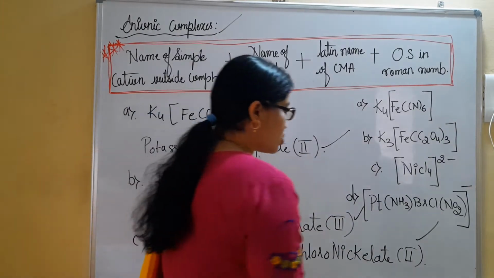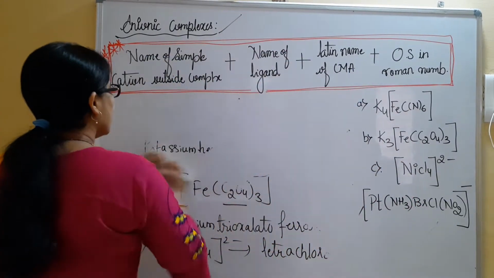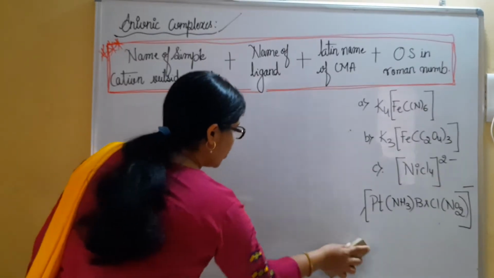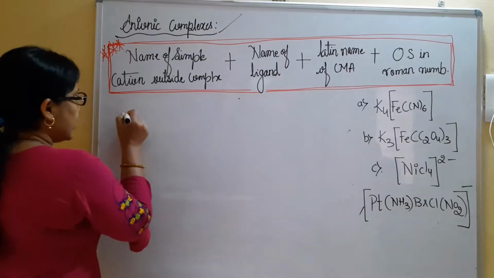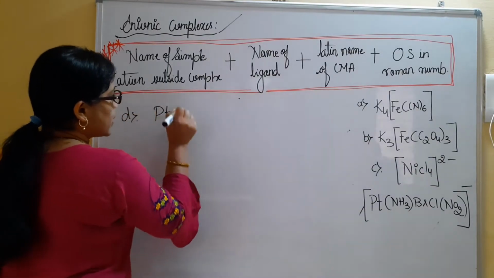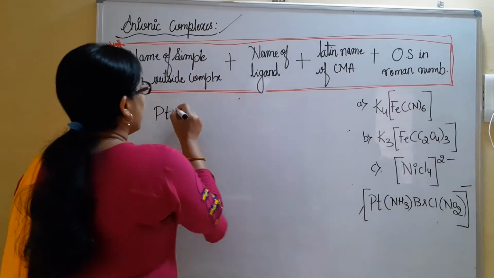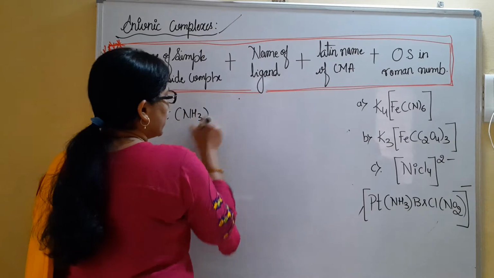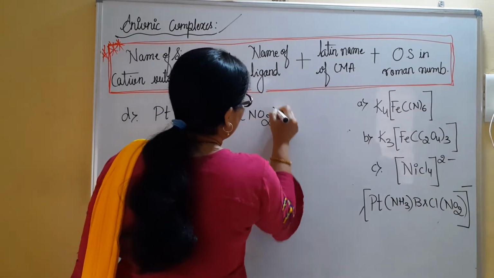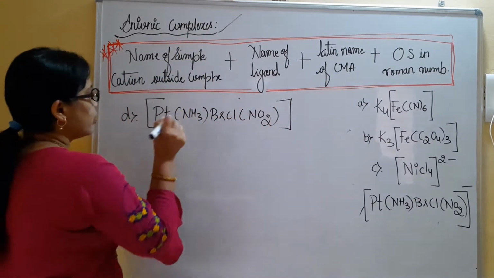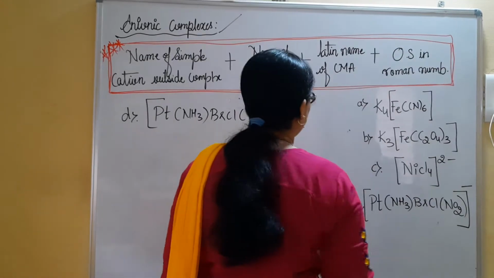Let us move to the last one, D. How to name this complex, let us understand here. When you consider the last one, you can see there are more than 2 types of ligands present. Example D indicates platinum. Do remember, platinum generally exists in +2. We have the amine group NH3, Br, Cl, nitrito NO2, nitrato, and the charge on the whole complex is minus.